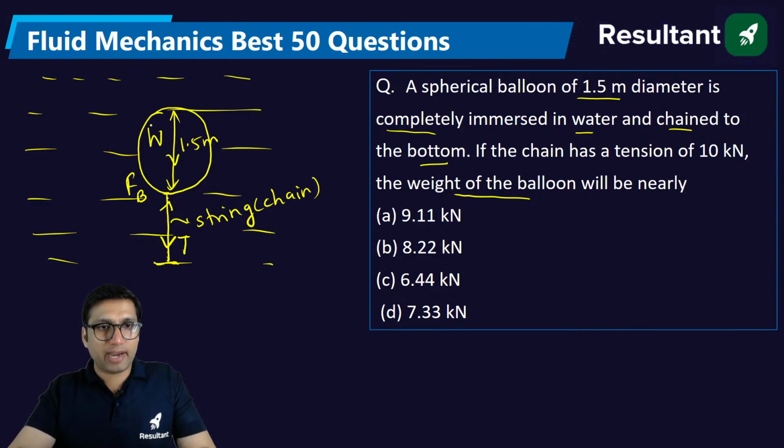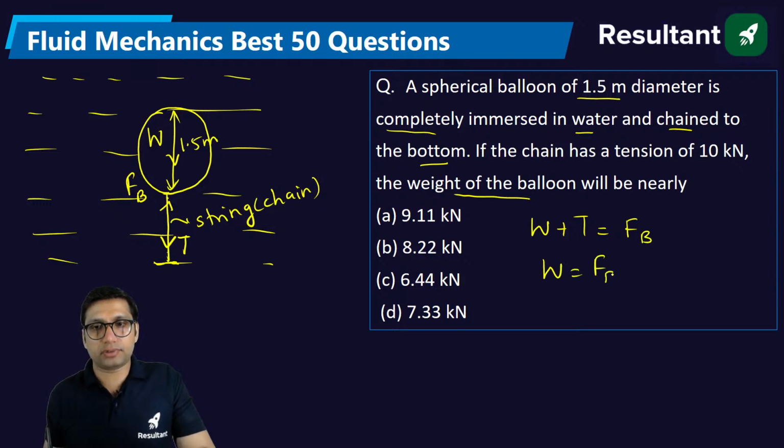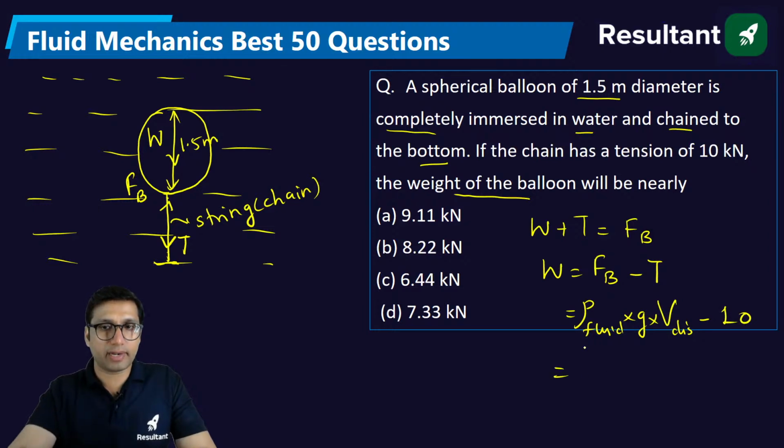You have to find the weight of the body. So weight of the body plus tension is equal to buoyancy force. So weight will be equal to buoyant force minus tension force. Buoyant force will be equal to density of the fluid into g into volume of the displaced fluid, minus tension, which is 10.